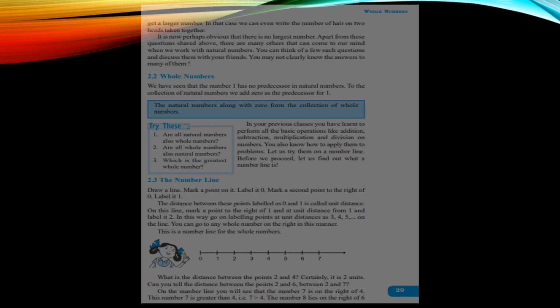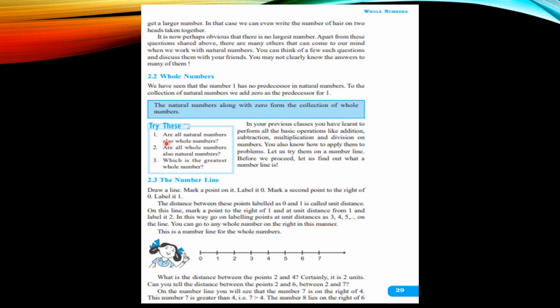It means if I answer this question, are all the natural numbers also whole numbers? The answer would be a big yes. Are all the whole numbers also natural numbers? The answer would be a big no. And which is the greatest whole number? As we know that we don't have an end to numbers, so there is no greatest whole number. We will always have a number bigger than the previous one.